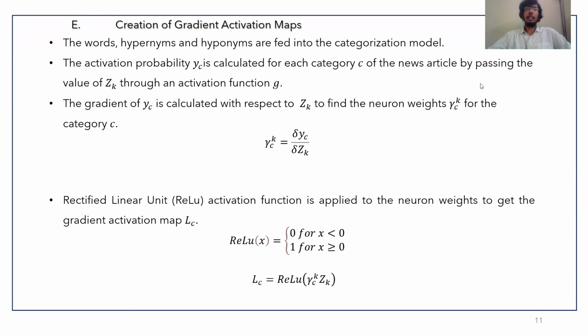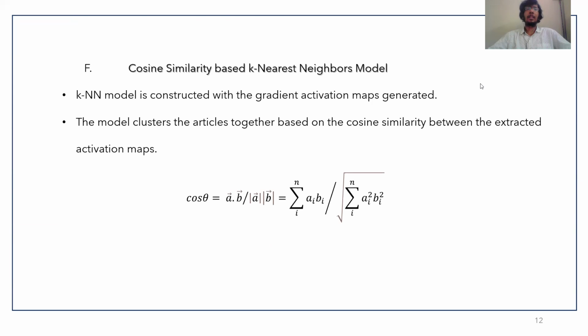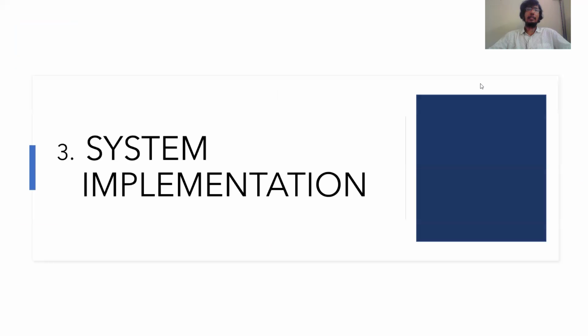Then we create a gradient class activation map by using the activation probability at the ultimate layer. We calculate the gradient of this activation probability with respect to the forward propagation value at the penultimate layer. We determine this vector and then we apply a rectified linear unit activation function to remove the negative values and keep only the positive values to create a feature identification matrix. We pass it to a KNN model which uses cosine similarity to group the articles.